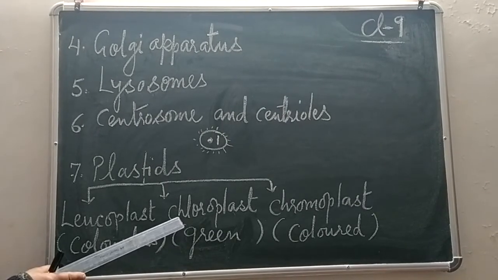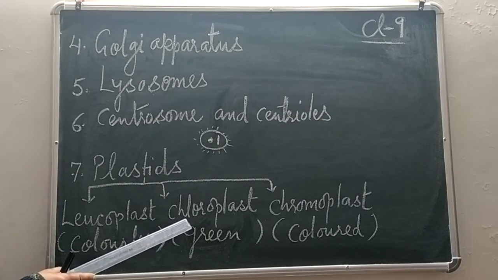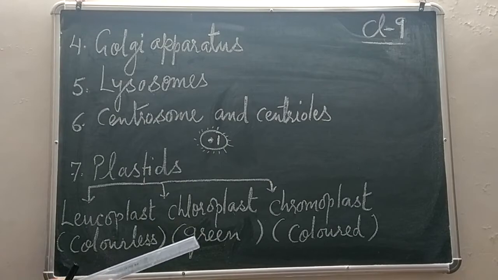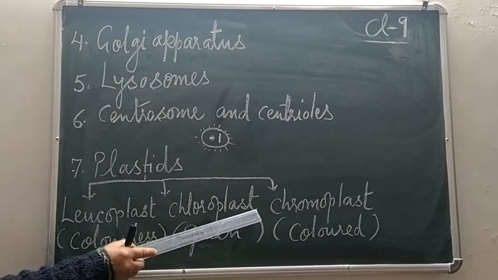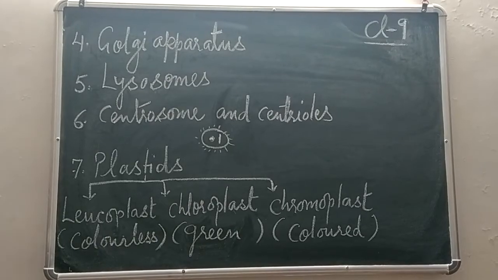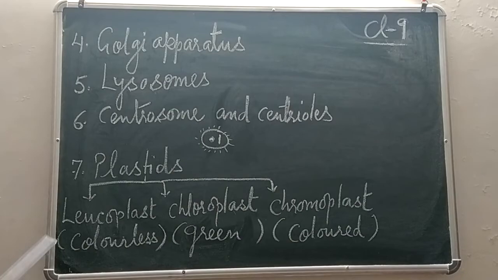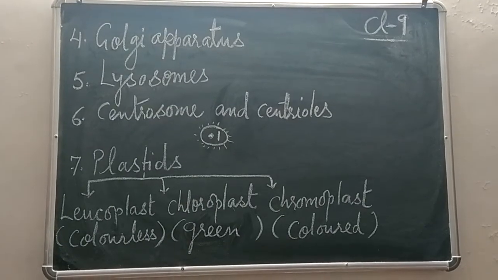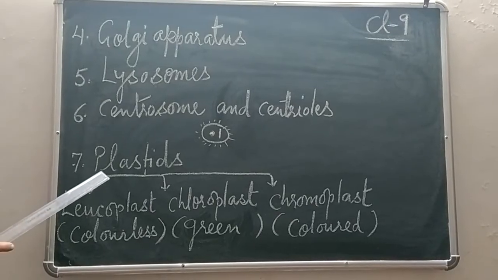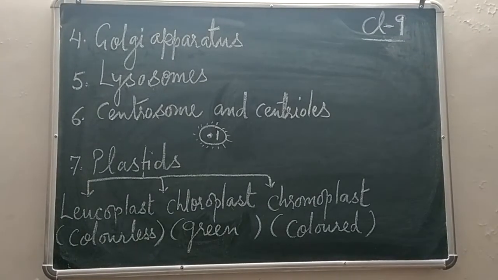Chloroplast, you can remember this as chlorophyll. So chloroplast is a plastid, that means it is an organelle which contains green pigment chlorophyll. And chromoplast is a colored plastid. All these leucoplast, chloroplast, chromoplast, they are organelles. They are small structures inside a cell present only in a plant cell. Now one by one I will be telling you about them.